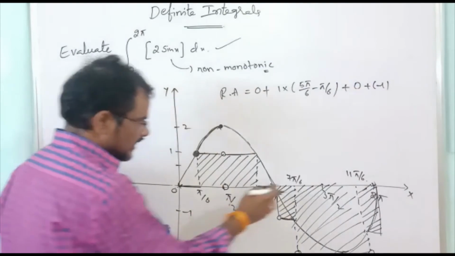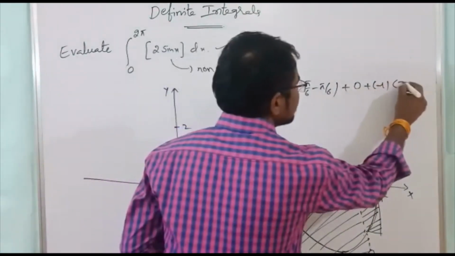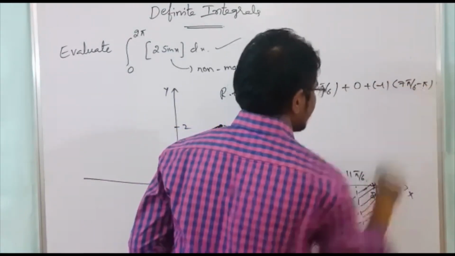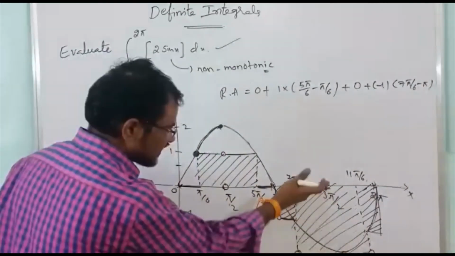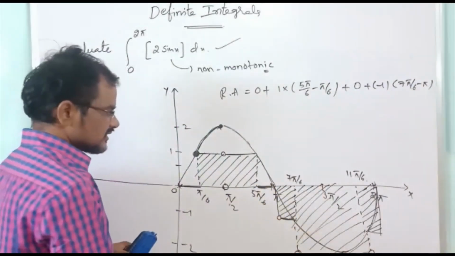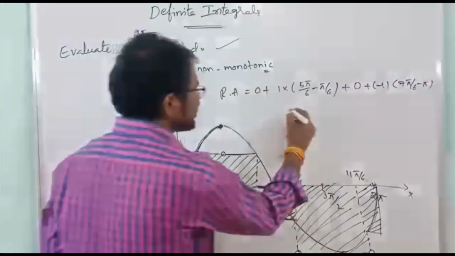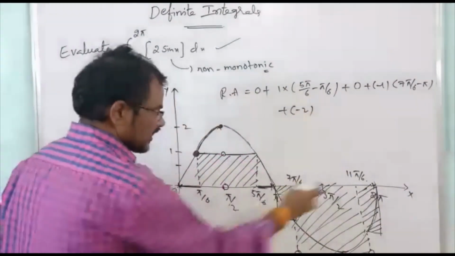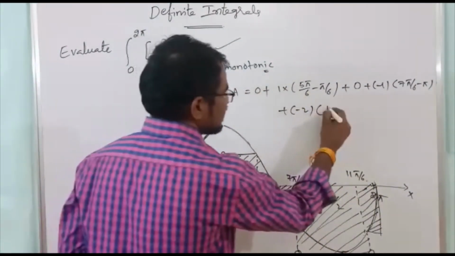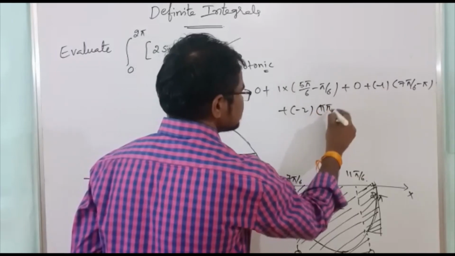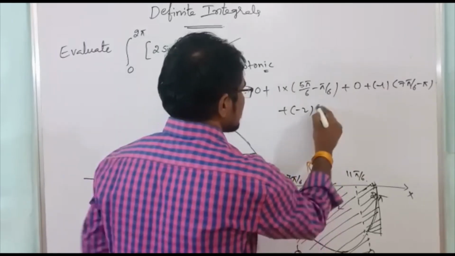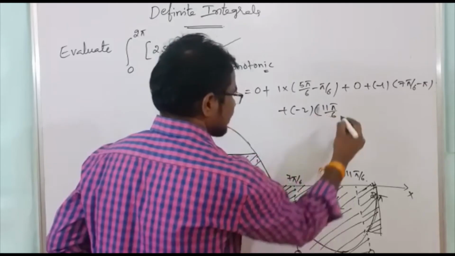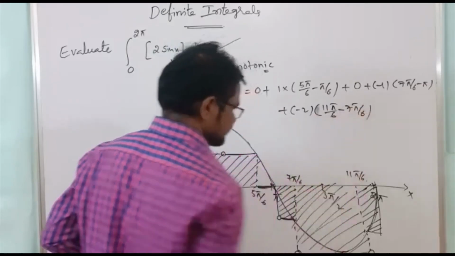And the breadth is 7 pi by 6 minus pi. This rectangle area is also below the x-axis, so this distance is -2, and here to here it is 11 pi by 6 minus 7 pi by 6, right?